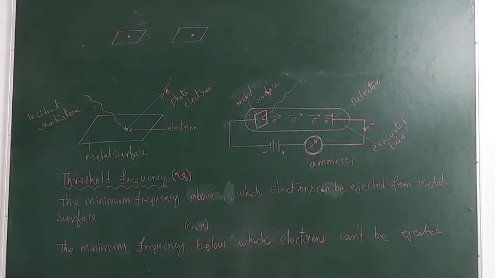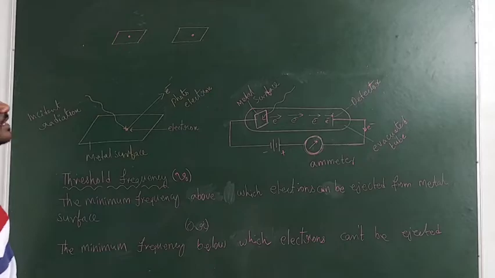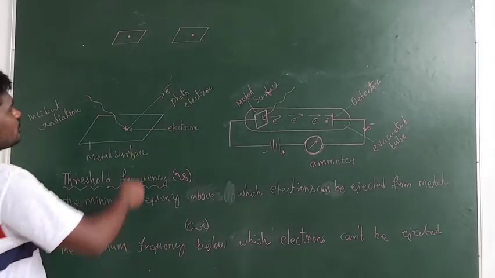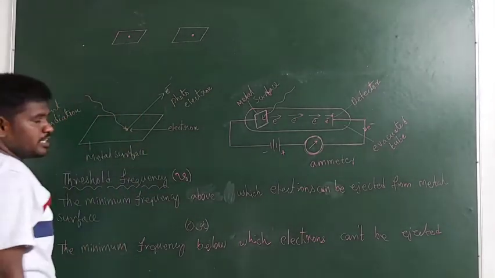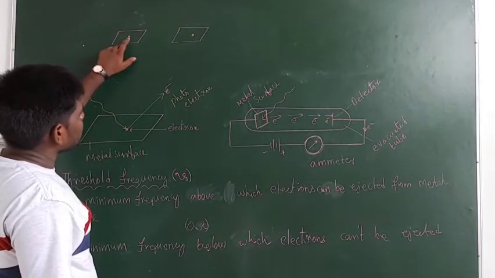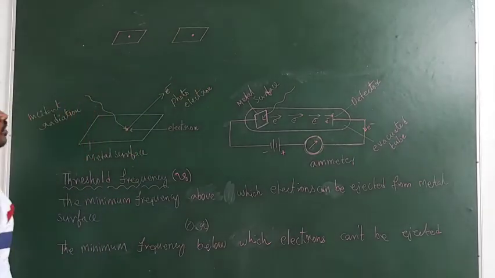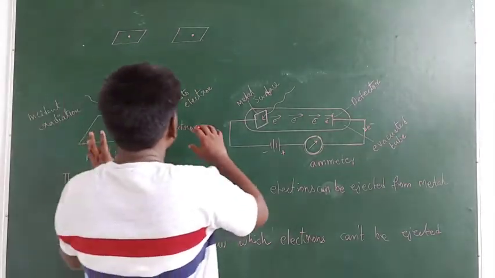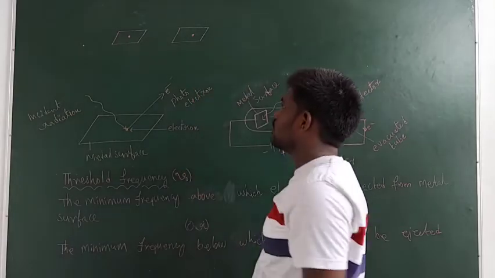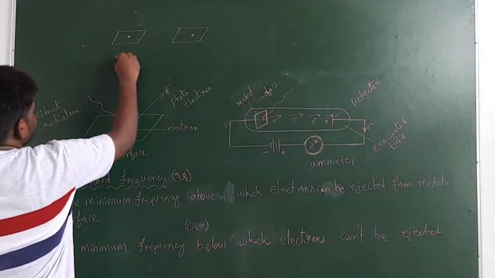Let us try to understand the threshold frequency from these two examples. First, we need to consider two of the same metals. This is the electron in the first metal and the electron present in the second metal. In order to come out from the metals, these two electrons need a minimum frequency of 2 Hz.